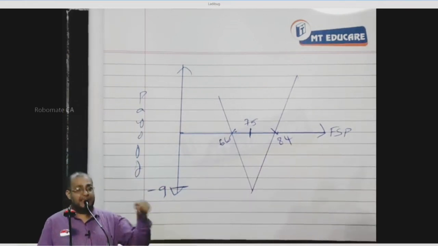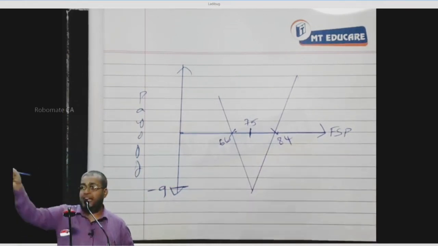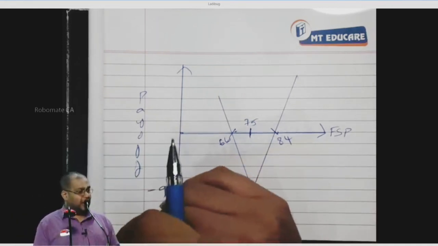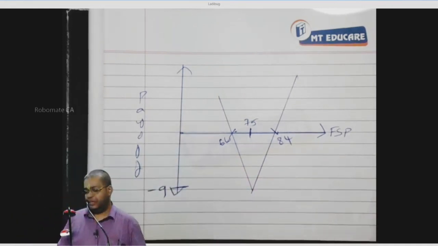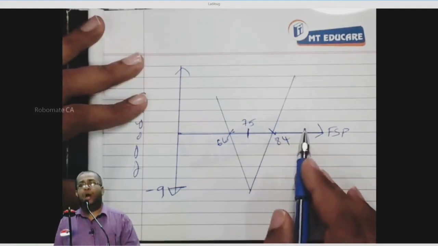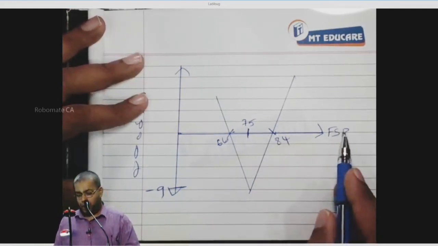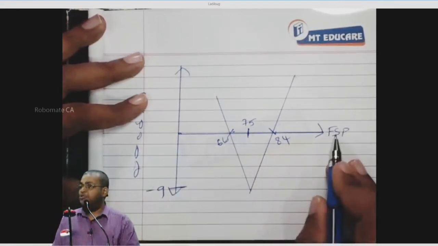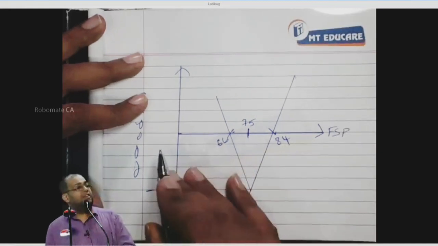I have a right to buy at 75, while the share is worth 84. That 9 is the straddle value, and I pay 9 as premium. The payoff is 0. Above 84, I'll start to make profit, and below 66 is also profit. This profit is due to call holding, and this profit is due to put holding.